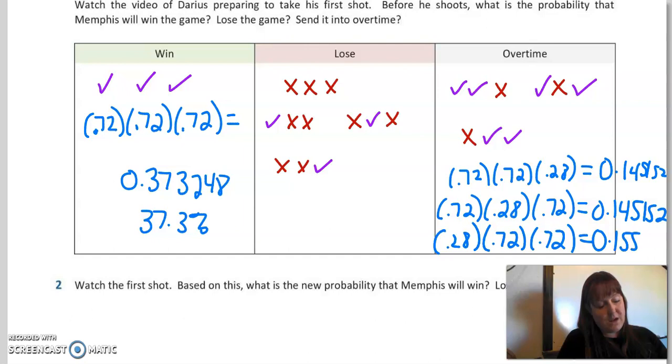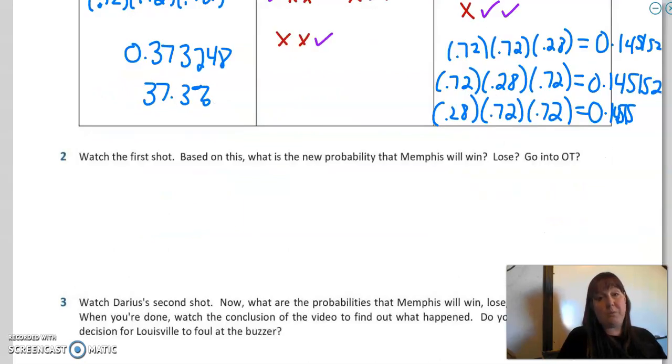So in the end, what is the actual probability of him going into overtime? Well, it would be all 3 of those added together. So we're going to multiply it by 3. And we actually have a 43.55% chance that it's going to be sent into overtime.